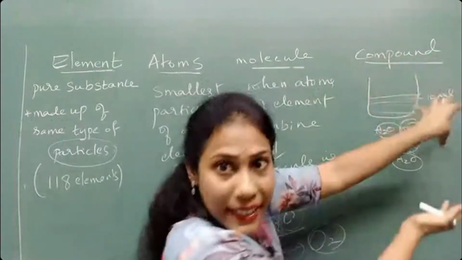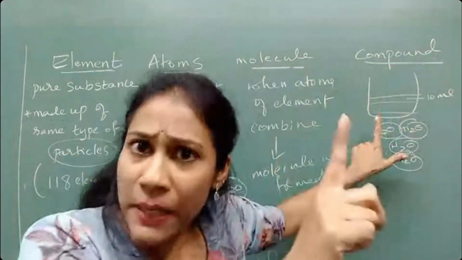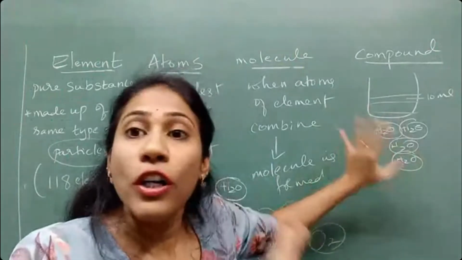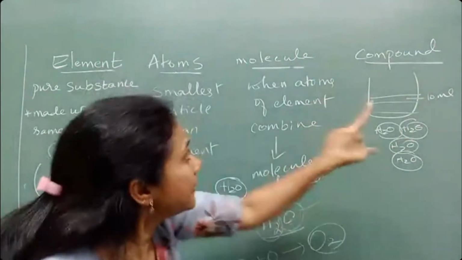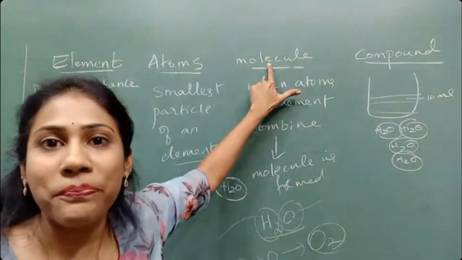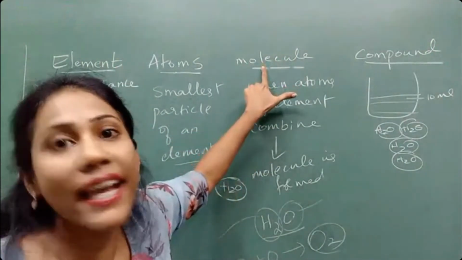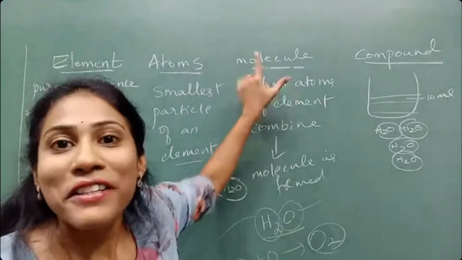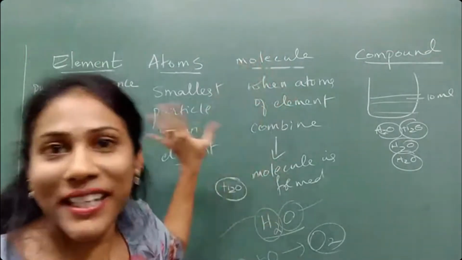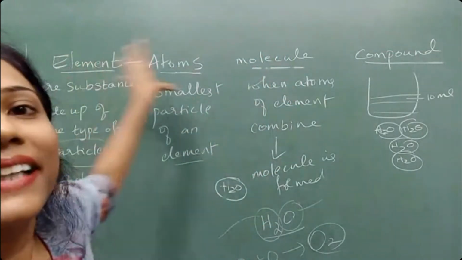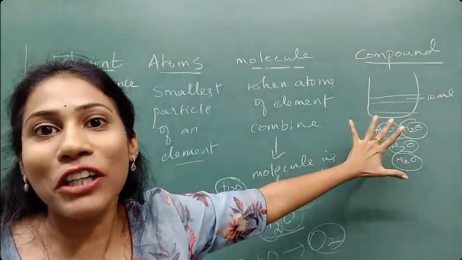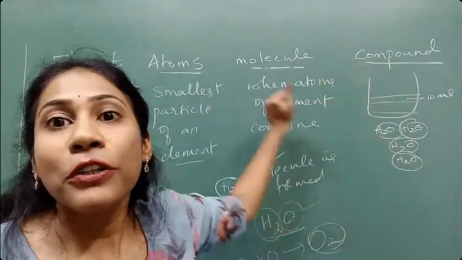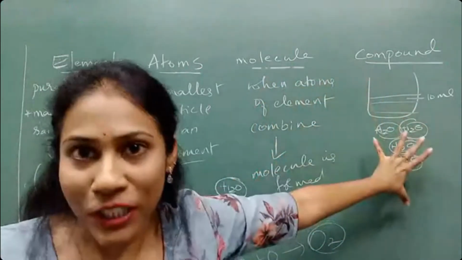But in that 10 ml, do you have only one molecule of H2O? No. Crores and crores of H2O are there. Each H2O is called a molecule. So this is the difference between element, atom, molecule and compound. Okay, got it? So a compound is a group of so many molecules.